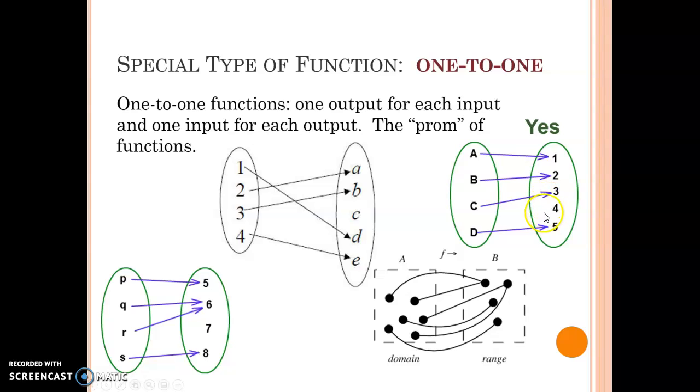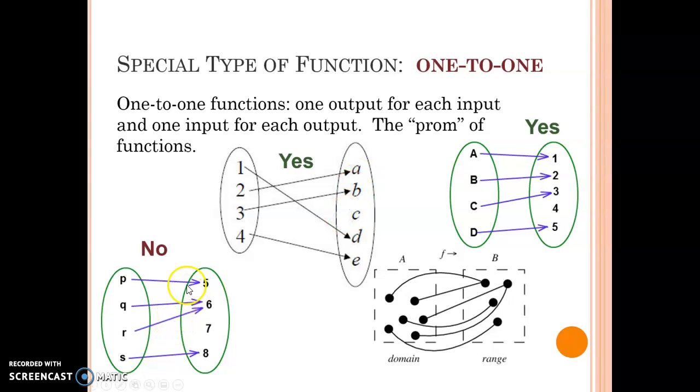Yes, the 4 is a little bit left out. It's kind of like me at the prom, but that's okay. We're okay with being left out. We're only talking about the relationship that we're playing with. In this particular case right here, this is also a one-to-one function because every item is going to a single item over on the right. So every input has a single output, and every output has a single input. It doesn't matter who the date was with at the prom.